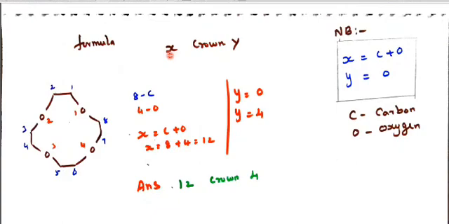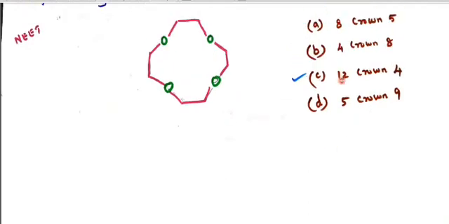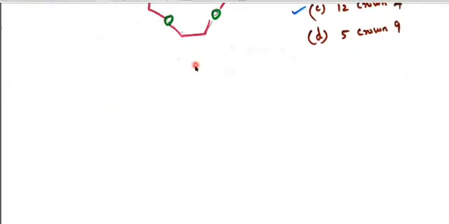X means number of carbon plus number of oxygen. Carbon is 8 and oxygen is 4, totally 12, so X is equal to 12. Y is the number of oxygen alone, 4. So 12 crown 4 is the polyether formula.